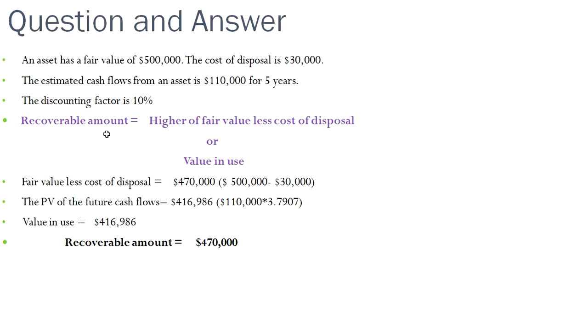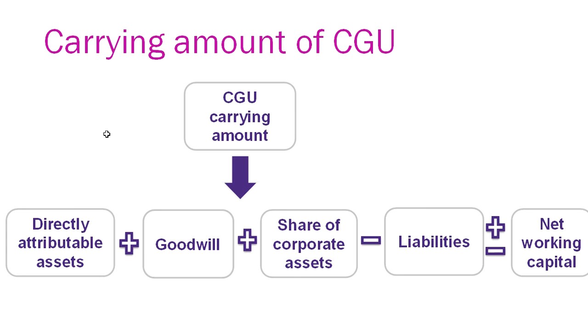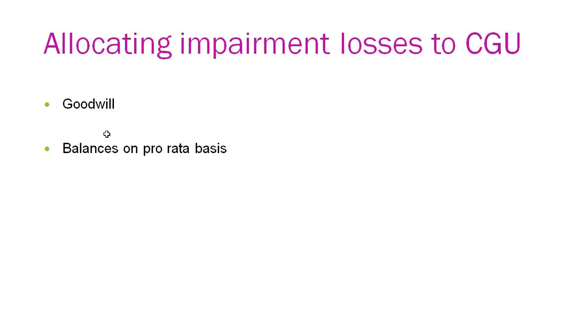So this includes your directly attributable assets, the goodwill, and the share of corporate assets, which we have to reduce by the liabilities and changes in the working capital. Now the impairment loss is first allocated to the goodwill, and the balance on a pro rata basis to the other assets.